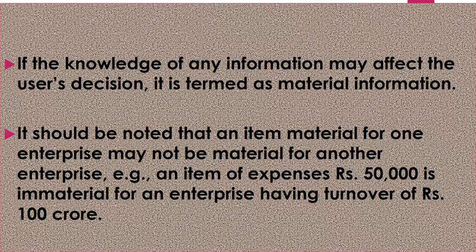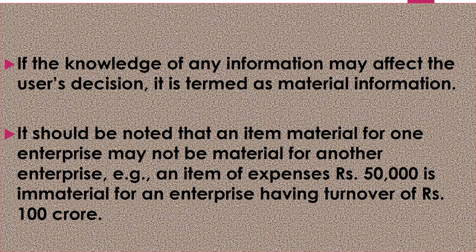If the knowledge of any information may affect the user's decision, it is termed as material information. So it should be noted that an item material for one enterprise may not be material or significant for another enterprise, as I told you in the example of closing stock and stationery.